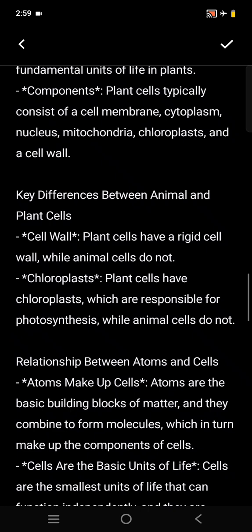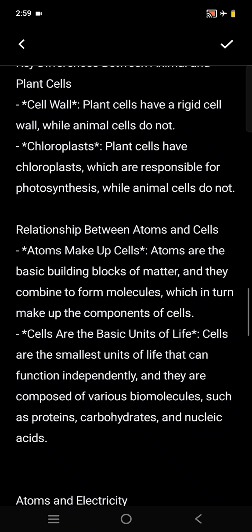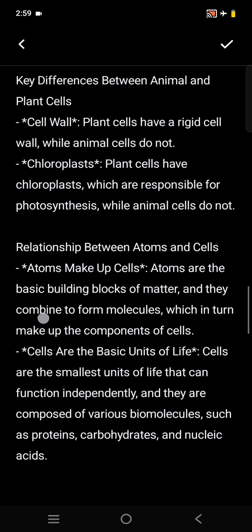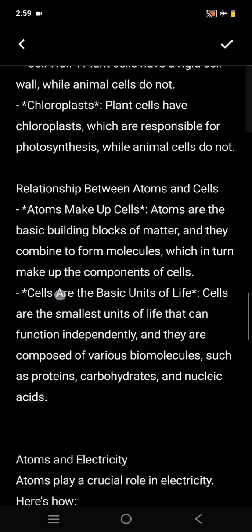What is the key difference between animal and plant cells? The difference is very simple. Animal cells do not carry a cell wall, and similarly, chloroplast is also not present in animal cells. But why am I discussing these animal cells and plant cells in this discourse?